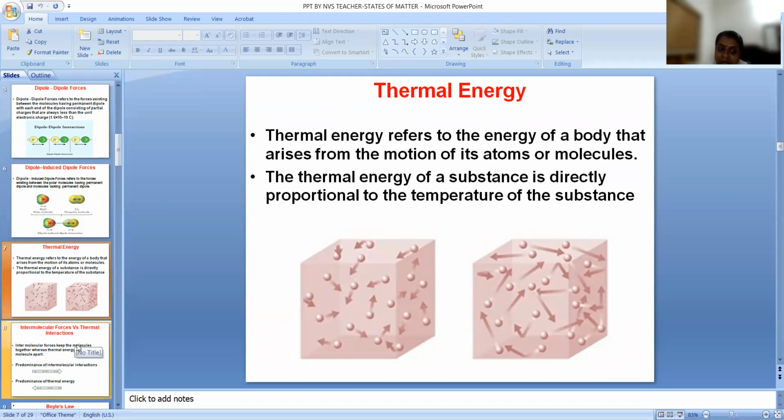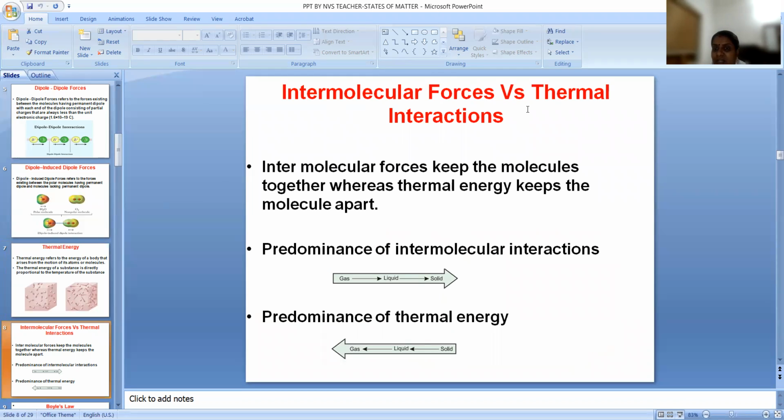Now let us discuss intermolecular forces versus thermal interactions. Intermolecular forces keep the molecules together, right? We have three different states we were discussing. What are the three states? Solid, liquid, and gas. In the solid state, particles are very closely packed. In the liquid state, they are a little far apart, and in gas they are far apart. That is what we know.